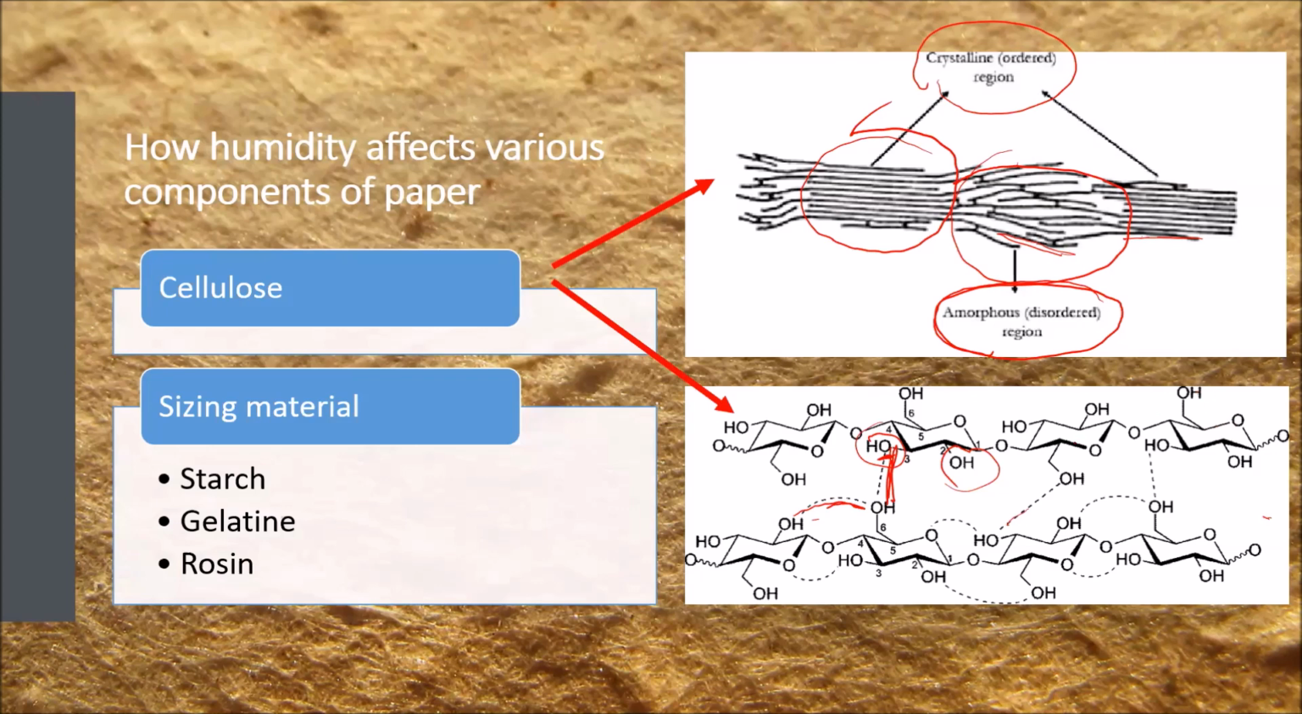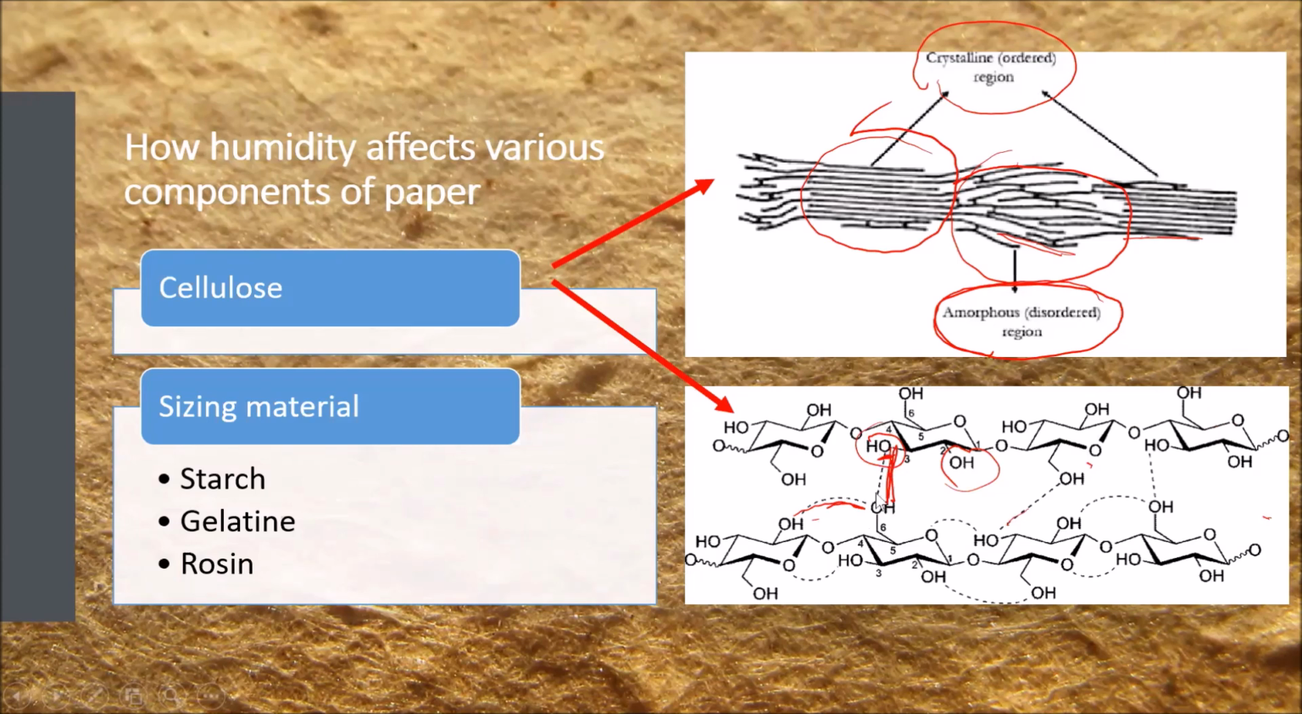So the two important attractive forces within the cellulose fiber are intramolecular hydrogen bonding and intermolecular hydrogen bonding. So we'll see when water enters, these hydrogen bonds between two chains would be broken.